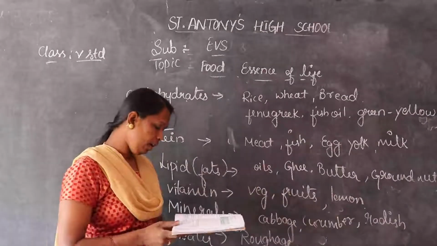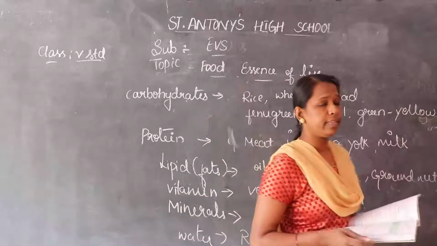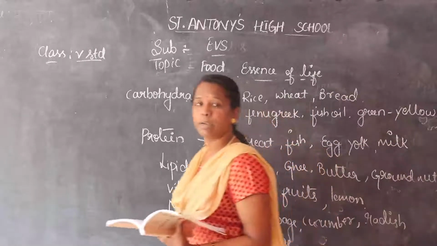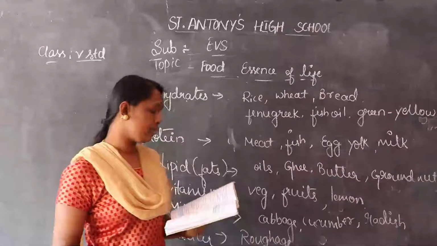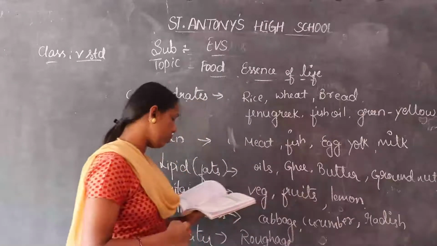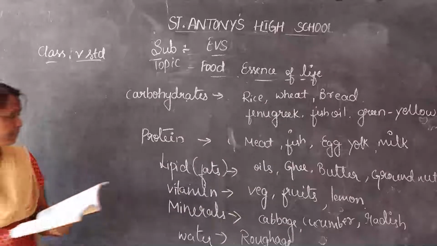The food substances from the plant sources are also classified as follows. These nutrients we get from both plant and animal sources. But next, only the food substances from the plant sources are classified as follows. Let us discuss them one by one.